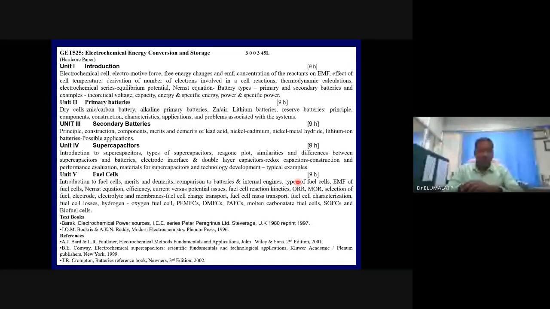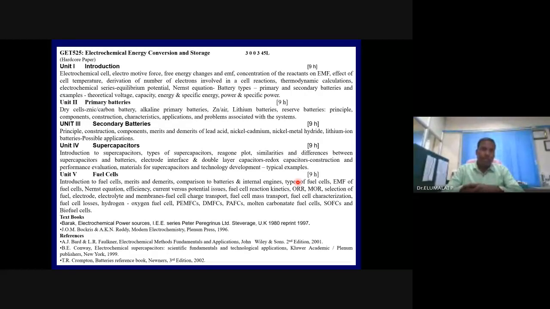Believe it or not, the content you learn in the first unit, I will be using those terminologies even in the next semester. There is an advanced battery and fuel cell course. Even there I will use them, up to the fifth unit of the next semester course. This is how the courses have been designed.